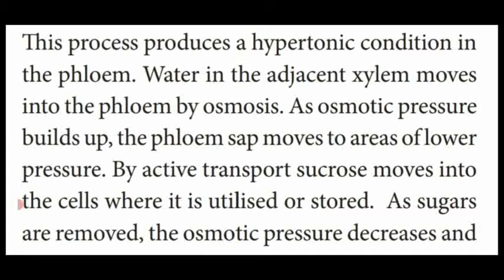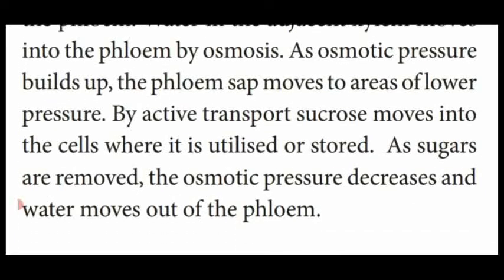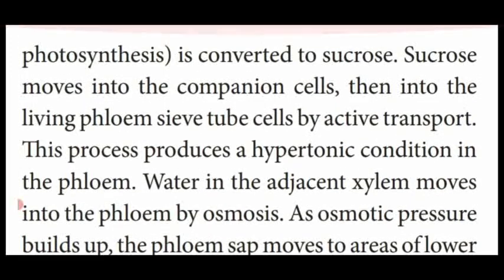As sugar is removed, osmotic pressure decreases and the water moves out of the phloem content. So, phloem translocation takes place by the process called active transport. That means it needs certain energy to transport the food material from lower concentration to higher concentration.